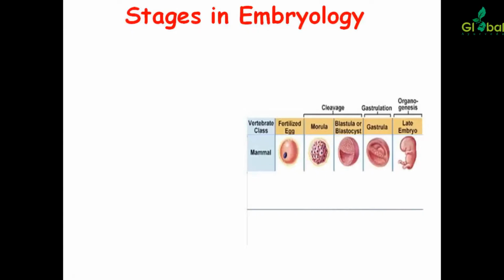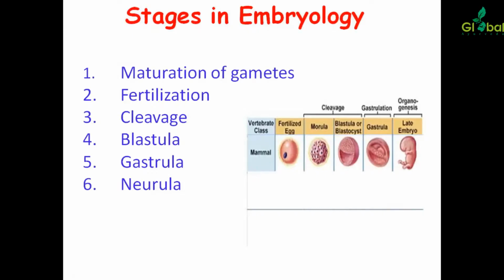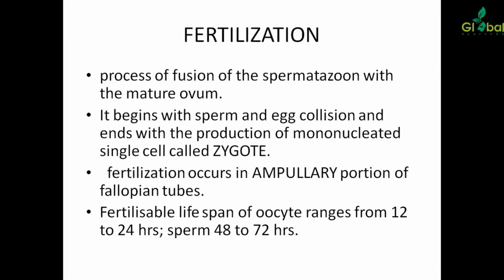Today we will study the basics of embryology. First of all, what are the stages of embryology? These include maturation of gametes, fertilization, cleavage, blastula, gastrula, and neurula. Then what is fertilization? Fertilization means the process of fusion of spermatozoa with mature ovum, and it begins with sperm